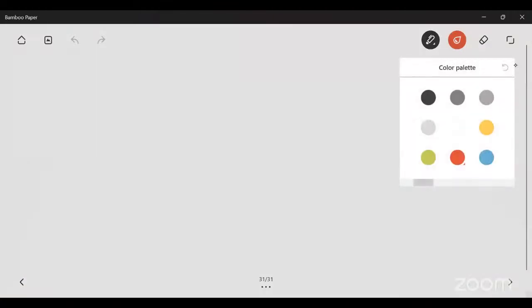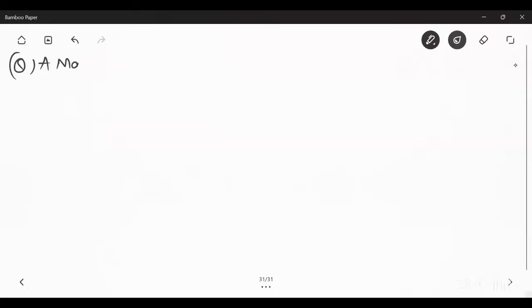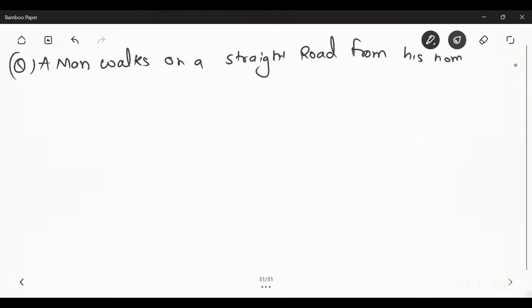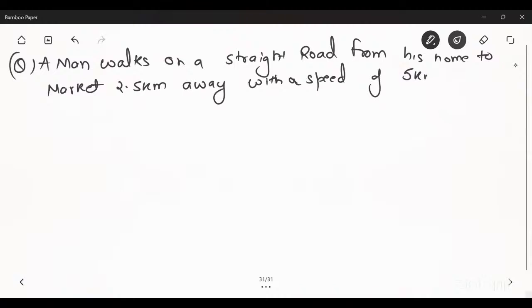Now the next question is: a man walks on a straight road from his home to market, 2.5 kilometer away, with a speed of 5 kilometer per hour.